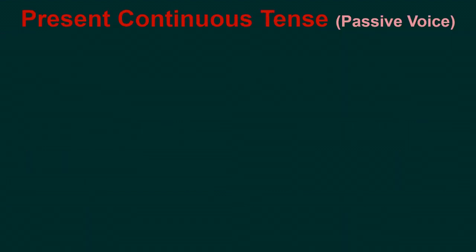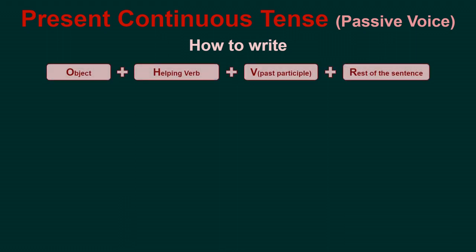Present continuous tense. Passive voice. How to write: object, helping verb, verb in past participle, rest of the sentence. This is the common format for any passive voice sentence.